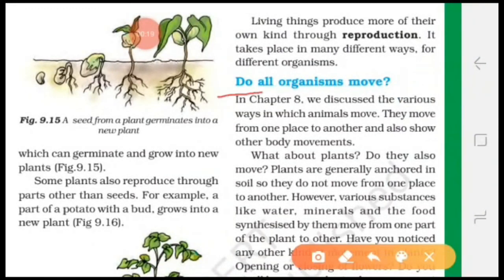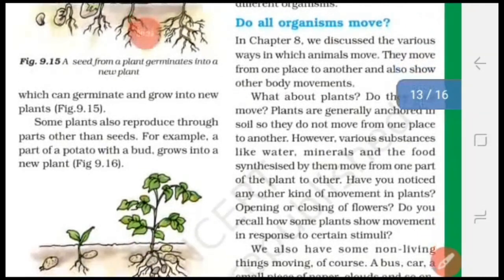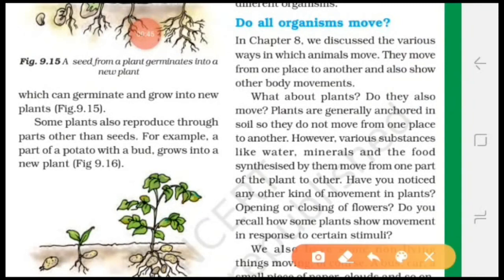Okay students, now the next characteristic of living organisms is movement. Do all organisms move? Living things show movement. Most animals move from one place to another place and also show other body movement. But what about plants? Students, most plants do not move. They are fixed to the soil, but they show movement of certain parts such as leaves, stems, roots and flowers.